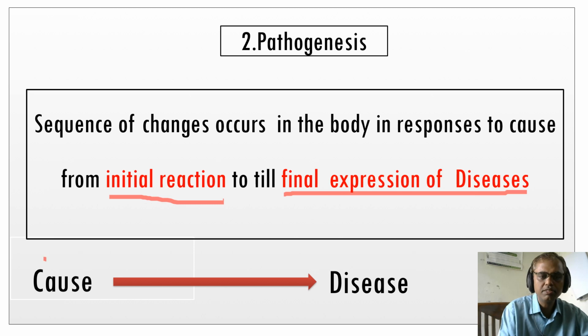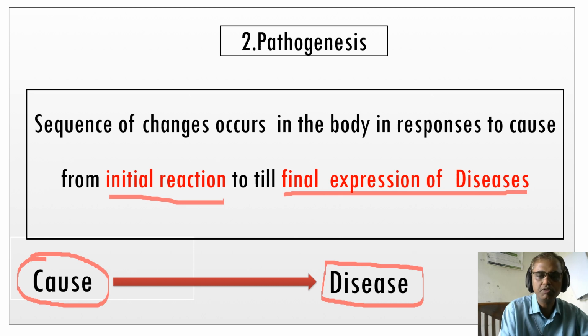Suppose this is the coronavirus, from the exposure of the individual to the coronavirus till the final expression of the disease. The patients will feel fever, breathlessness, cough, respiratory symptoms, everything. So pathogenesis is nothing but the course from the cause to the final expression of the disease.